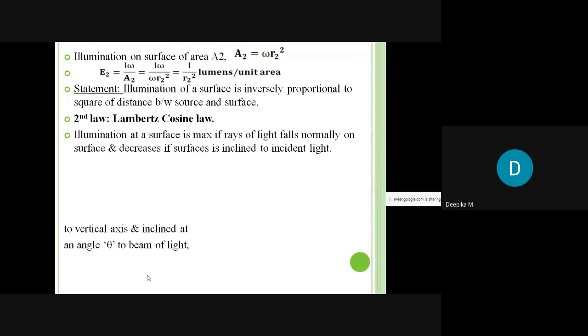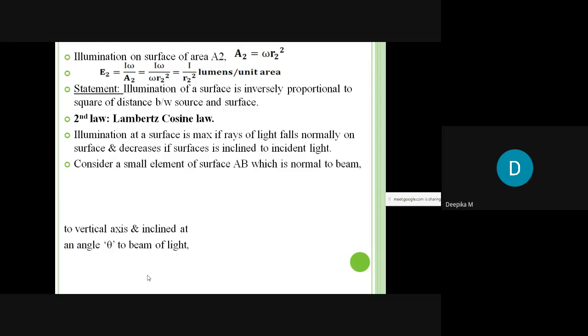So if the surface is right beneath the source, we will get maximum illumination. If the surface is a little far away, or inclined at an angle to the light source, then the illumination is going to reduce.